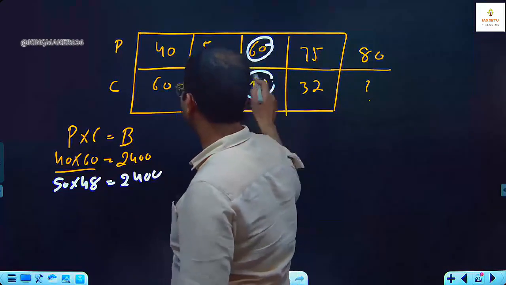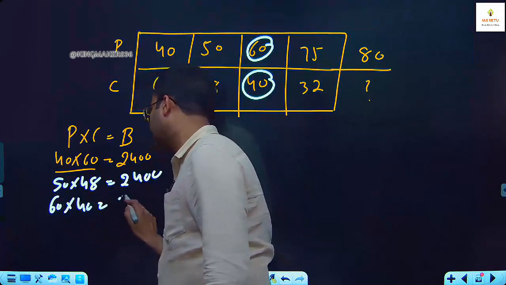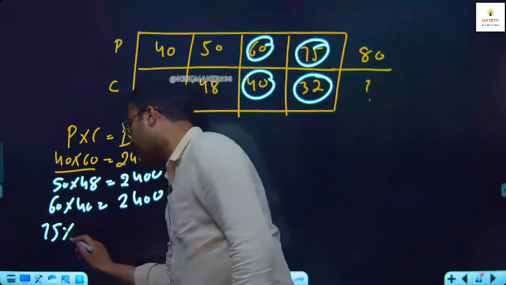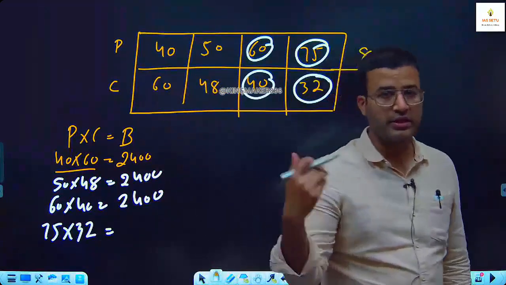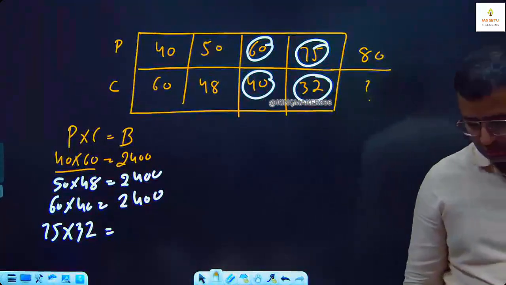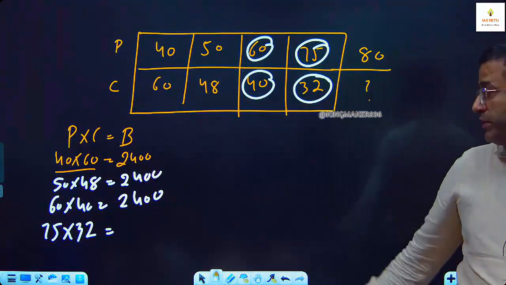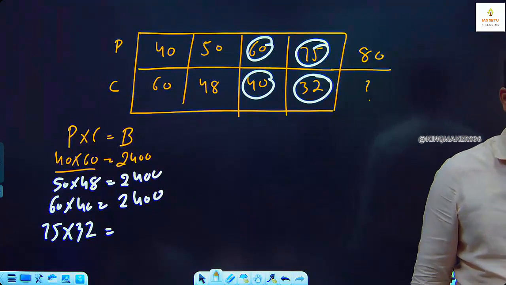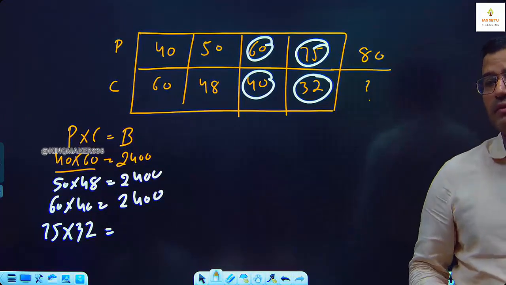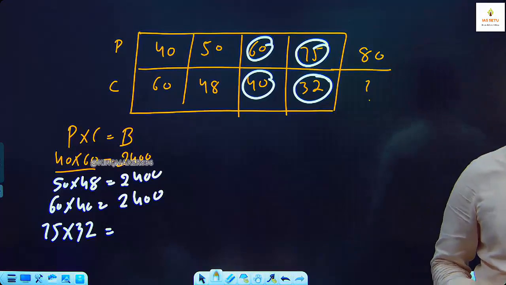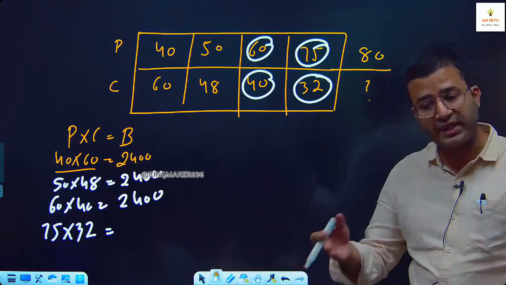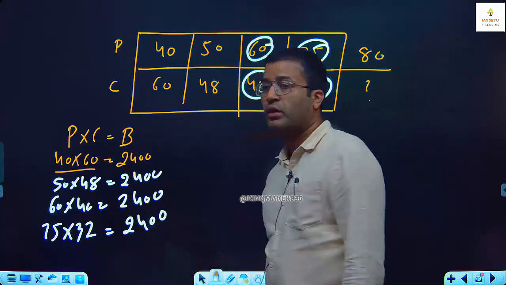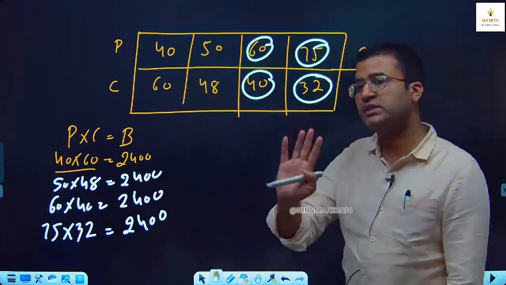Then 60 into 40, 2400. What about 75 into 32? Check. 75 into 32. Try. If the price is 75 rupees and we are consuming 32 liter, find the budget. Multiply. देखो कर लो मल्टीप्लाई, नहीं बाद में परेशान होंगे आप लोग, मेरा कुछ नहीं है, ठीक है? लग रहा है ना 2400, चेक तो कर लो, क्या पता नहीं भी आए, कर लिया 2400. So it means that the automobile owner's monthly budget is 2400.